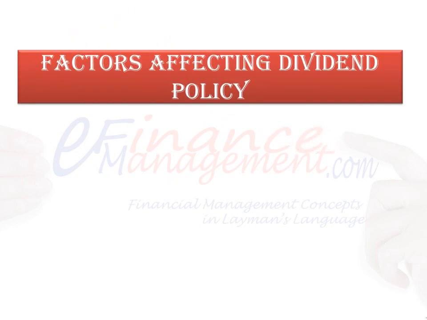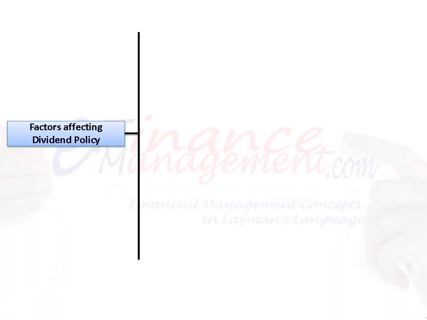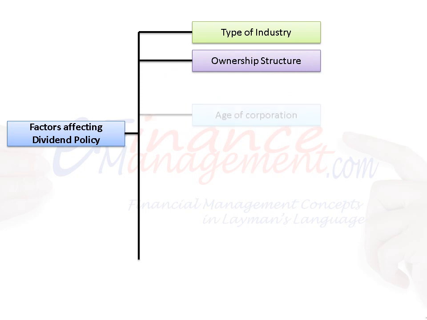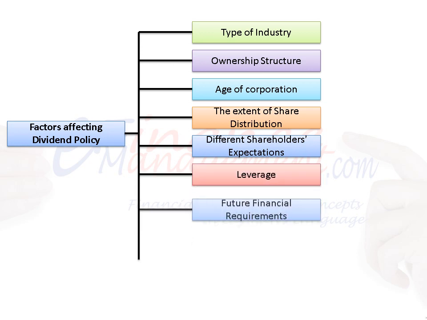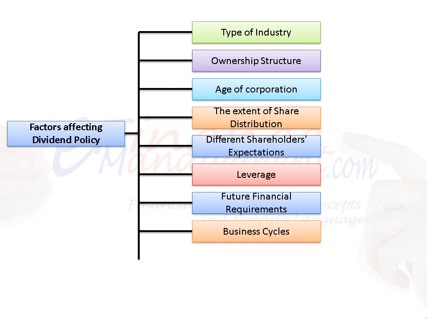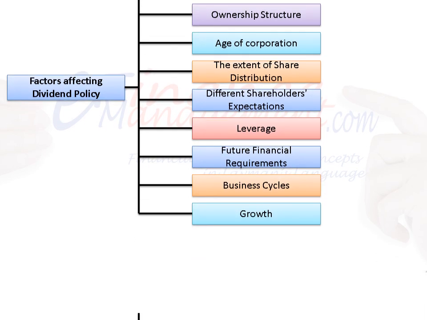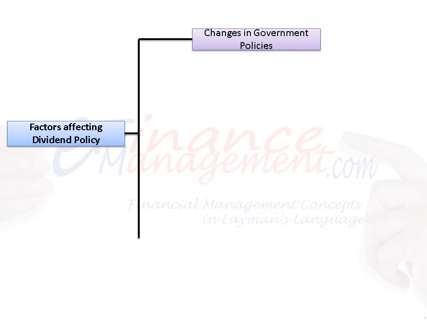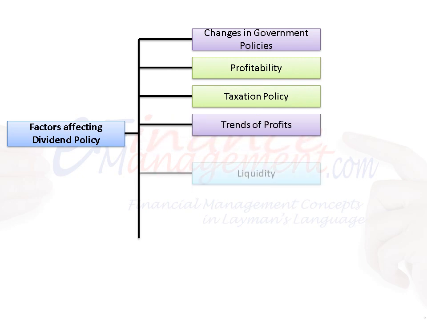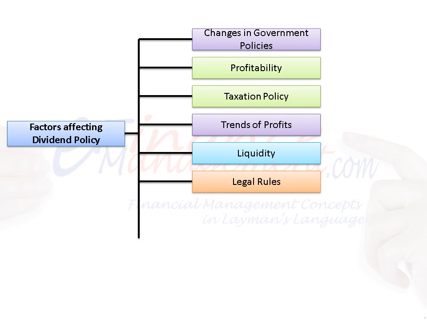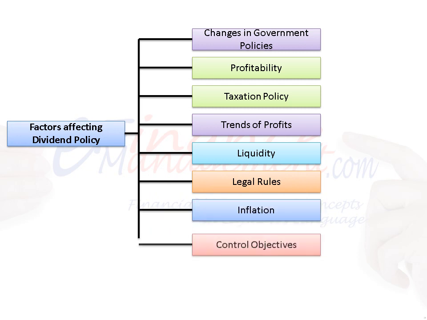Today we are going to study factors affecting dividend policy. The factors affecting dividend policies are: type of industry, ownership structure, age of corporation, extent of share distribution, different shareholders' expectation, leverage, future financial requirement, business cycles, growth, changes in government policies, profitability, taxation policy, trends of profits, liquidity, legal rules, inflation, control objectives.